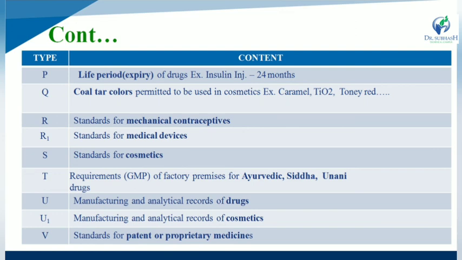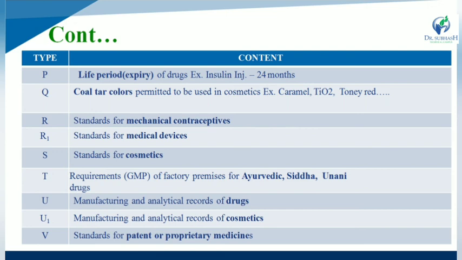Schedule S is the standard for cosmetics, while Schedule T is according to good manufacturing practice, that means GMP of factory premises, particularly for Ayurvedic, Siddha and Unani drugs, while Schedule U is the manufacturing and analytical record of drugs, and Schedule U1 is the manufacturing and analytical record of cosmetics. So what is the difference between Schedule U and U1? U is the manufacturing and analytical record of drugs, while U1 means the manufacturing and analytical record of cosmetics.